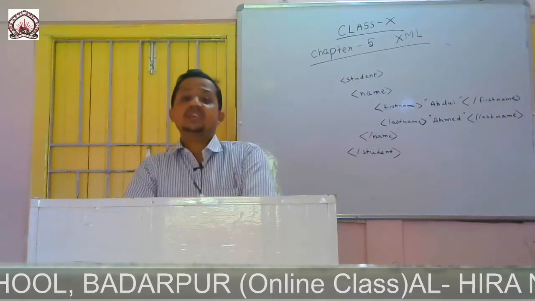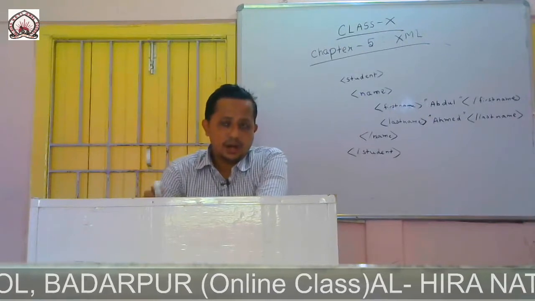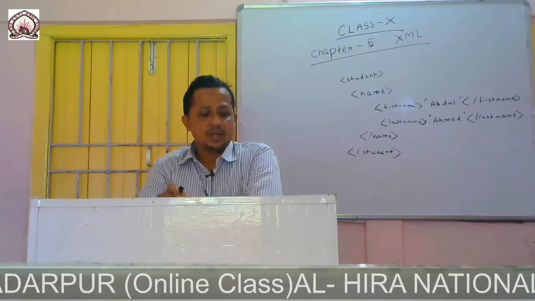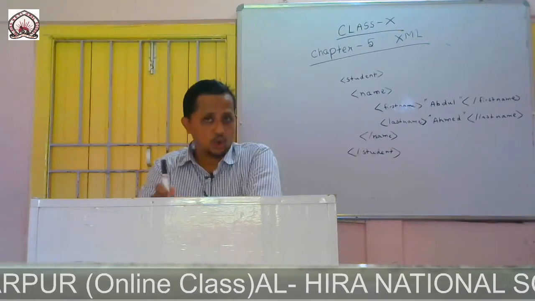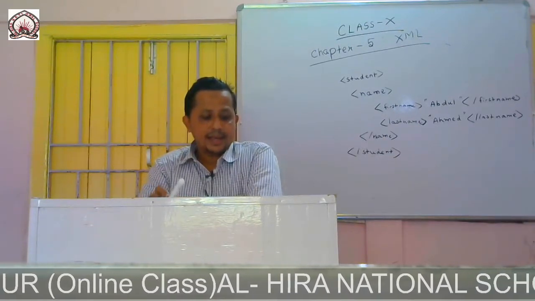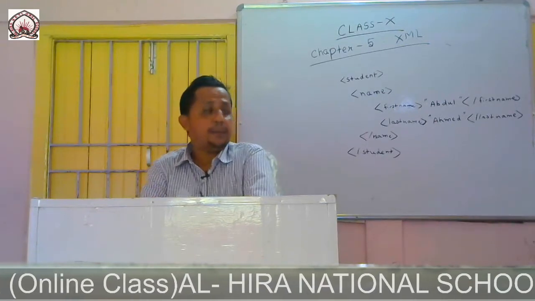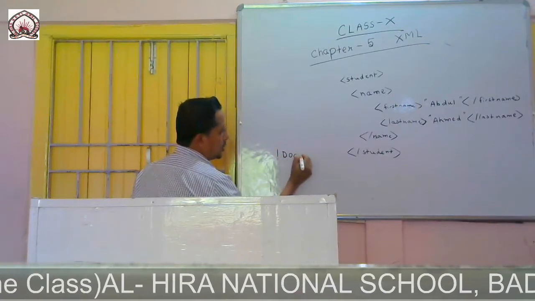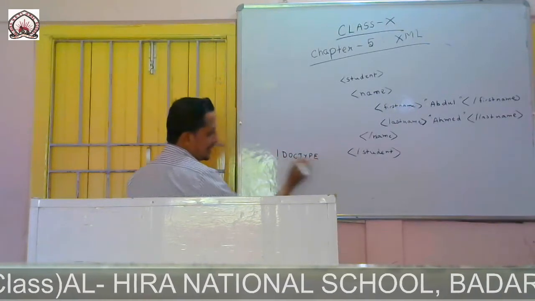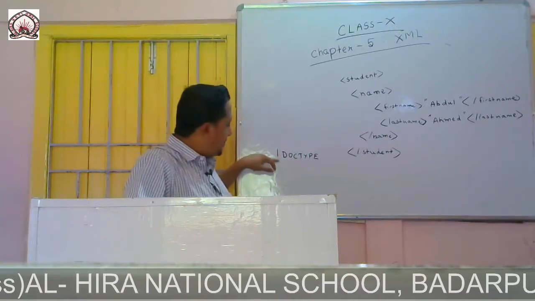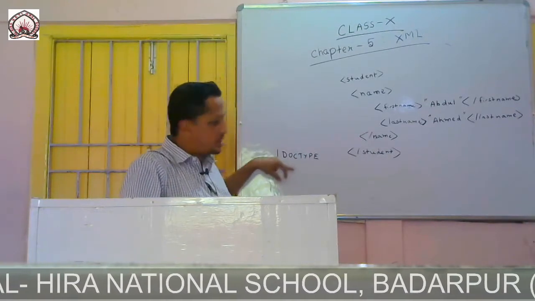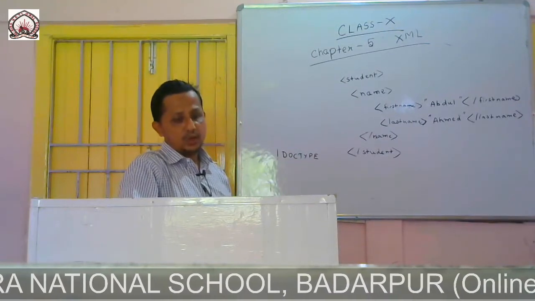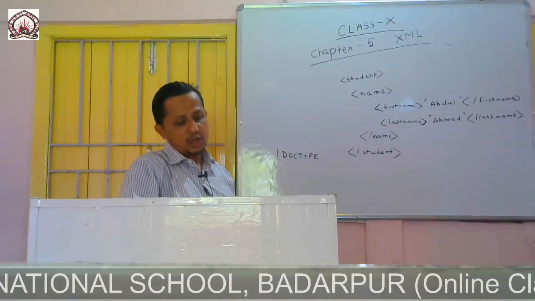There are some key features of internal DTD. An internal DTD is contained in the XML document. The DTD starts after this line, with the exclamation sign and DOCTYPE, with a left square bracket.